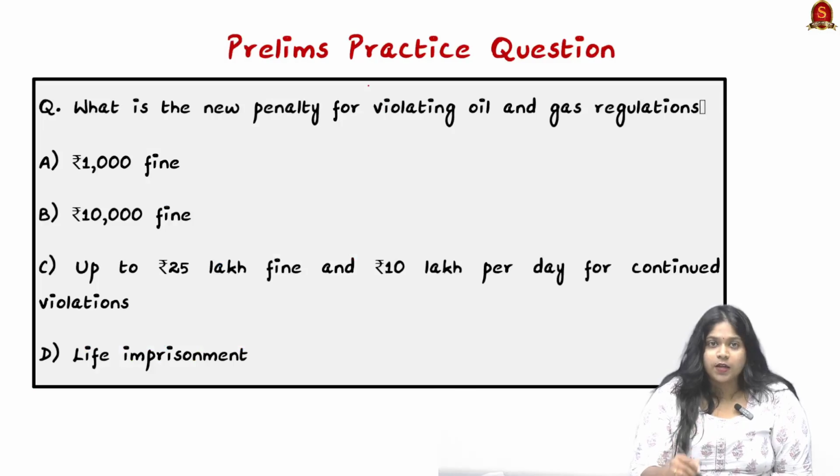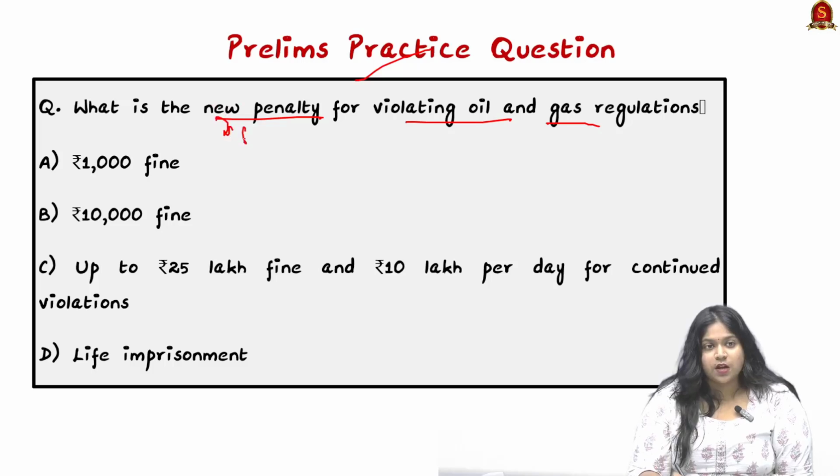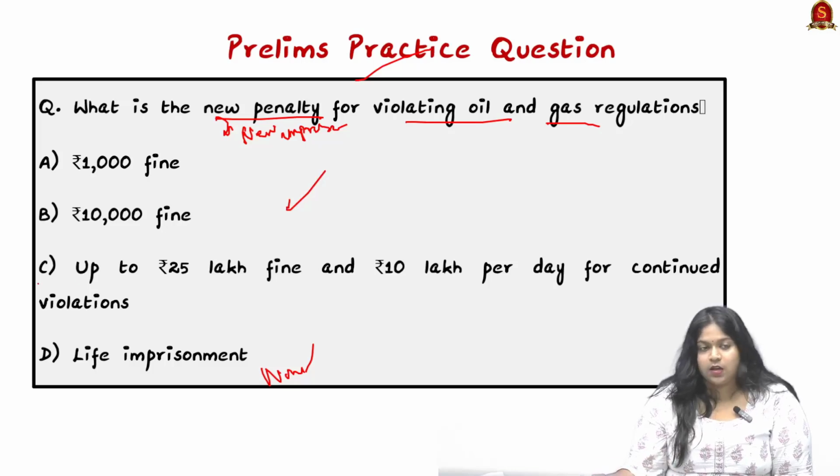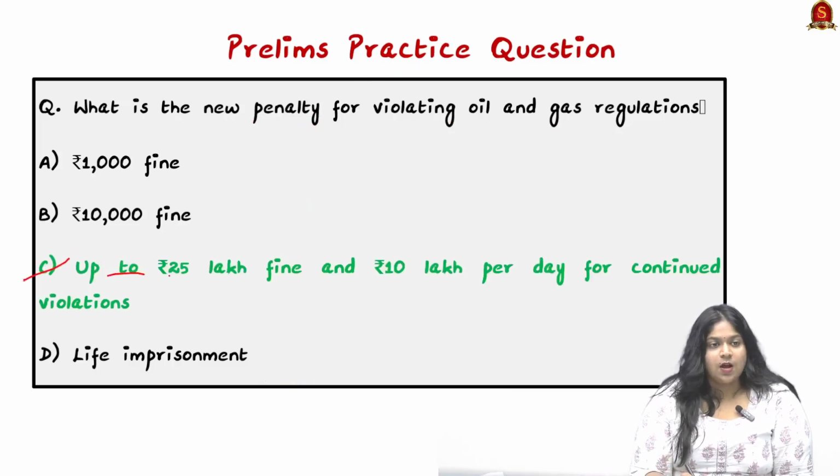Now I hope the article is clear. Let's move to a prelims practice question. What is the new penalty for violating oil and gas regulations? For example, in the question they can also ask about the new imprisonment. Sometimes the option can be none of the above also, so you should know what changes were made in the amendment. Here the correct answer is option C, up to 25 lakh fine and 10 lakh per day for continued violations.